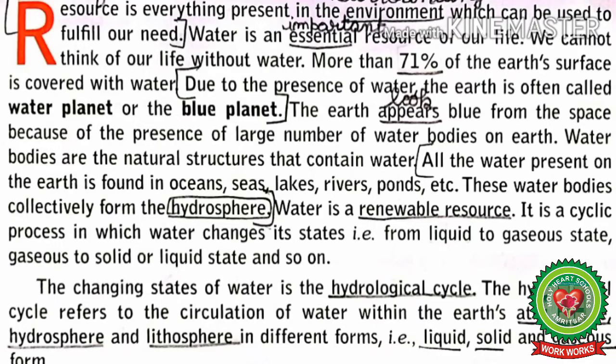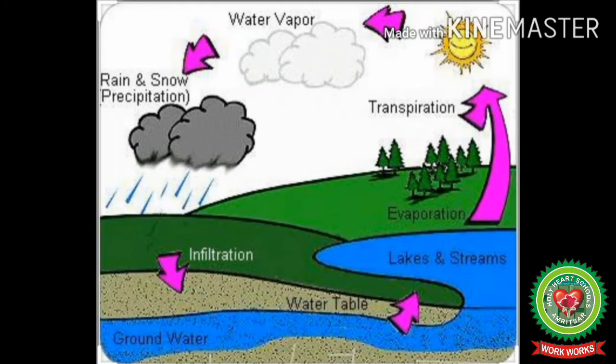Next, it is a cyclic process in which water changes its states, that is, from liquid to gaseous state, gas to solid or liquid state, and so on. The changing state of water is the hydrological cycle. Students, mark this word hydrological cycle. It means it is the continuous random motion of water from the earth to atmosphere and then back to the earth's surface in the form of rain, snow, etc.